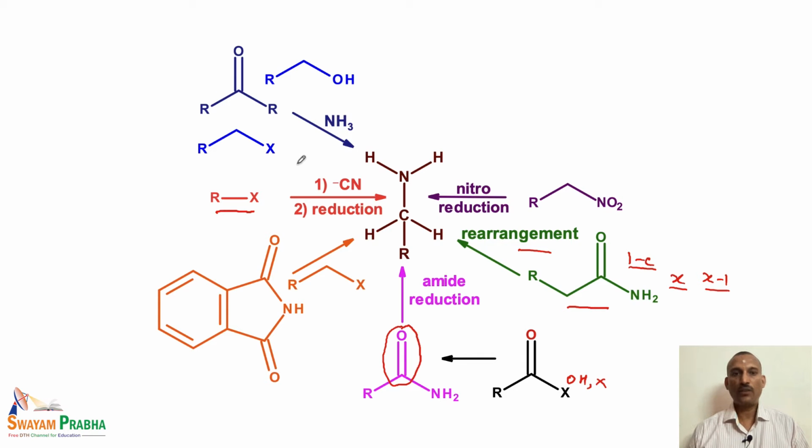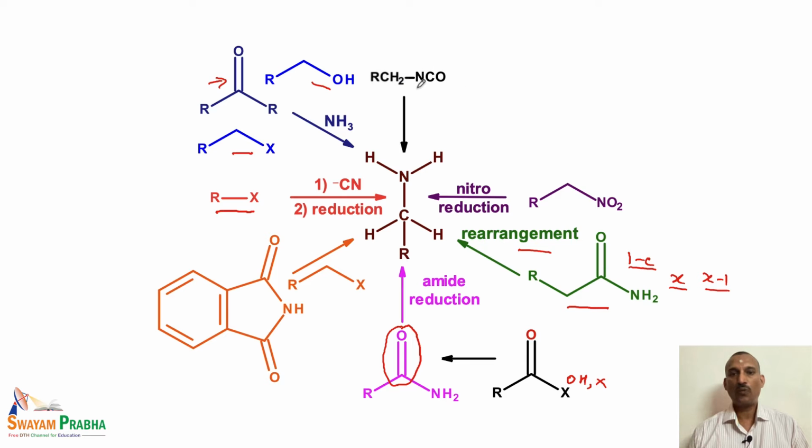The next one is the nucleophilic substitution reaction and the reductive amination reaction. So, if it is a carbonyl compound, that is called the reductive amination reaction. If it is an alkyl halide or alcohol, it is a nucleophilic substitution reaction. In both cases, we treat the starting material with ammonia, and ammonia reacts with these substrates to give the corresponding primary amines.